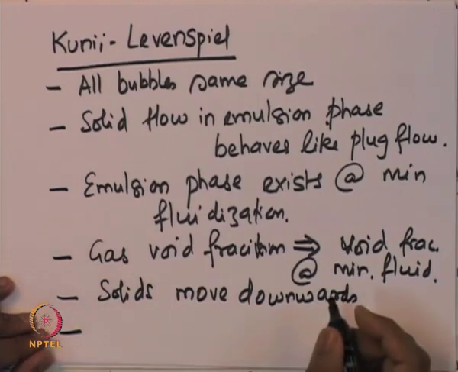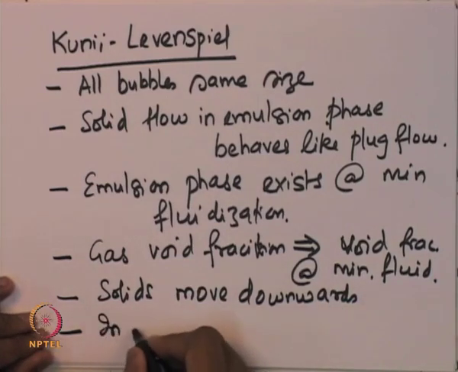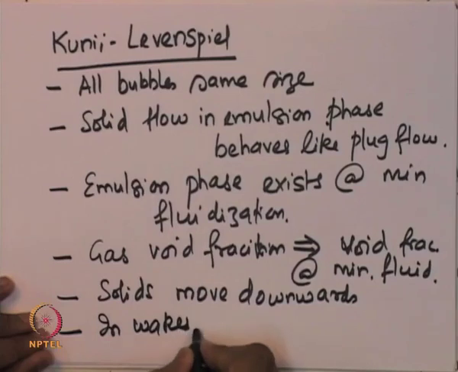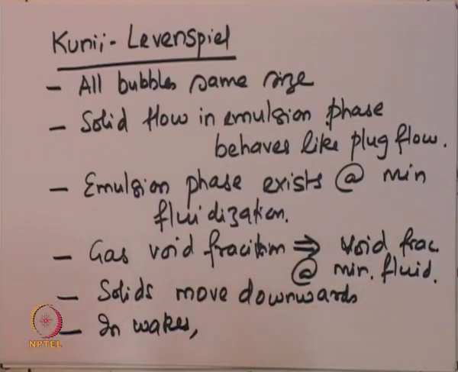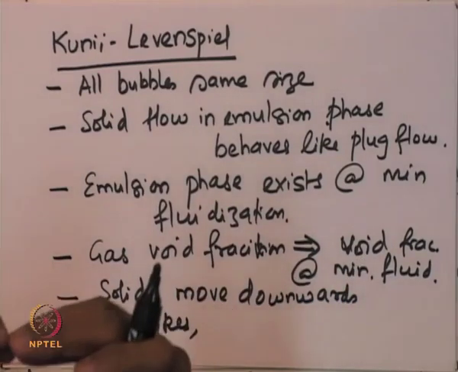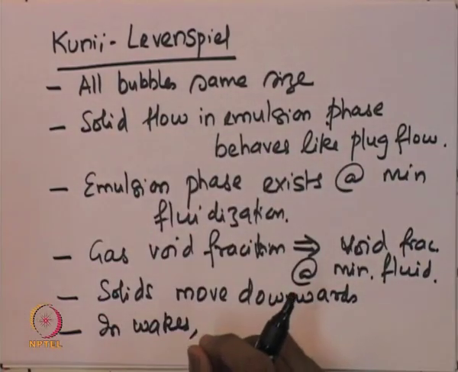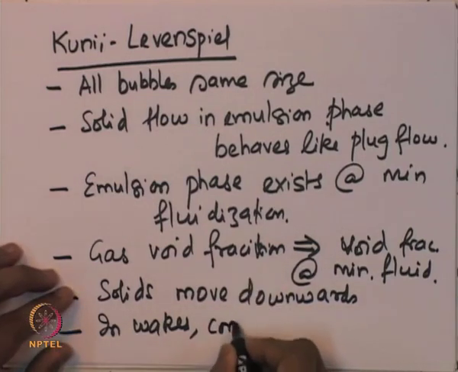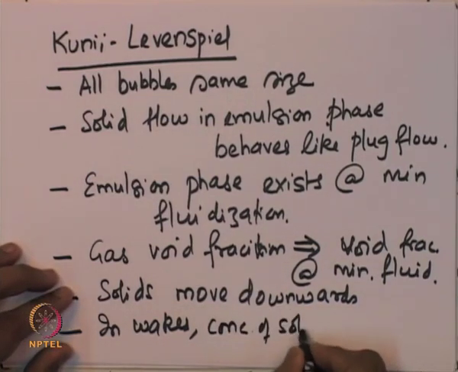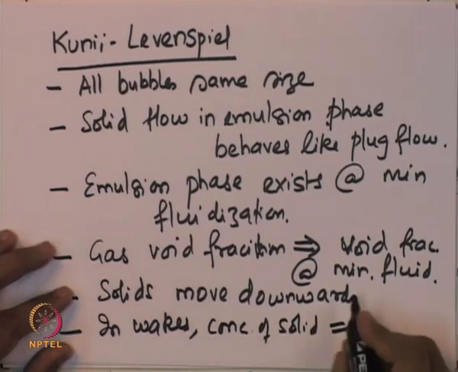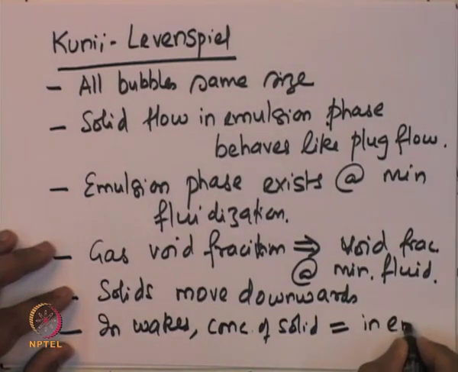It is also assumed that in the wakes, which are the particles carried along with the bubbles and present at the receding end of the bubble, the concentration of solid is equal to the concentration in the emulsion phase.